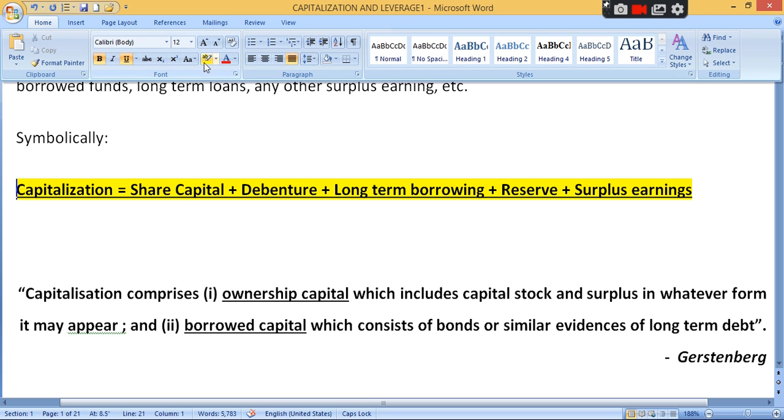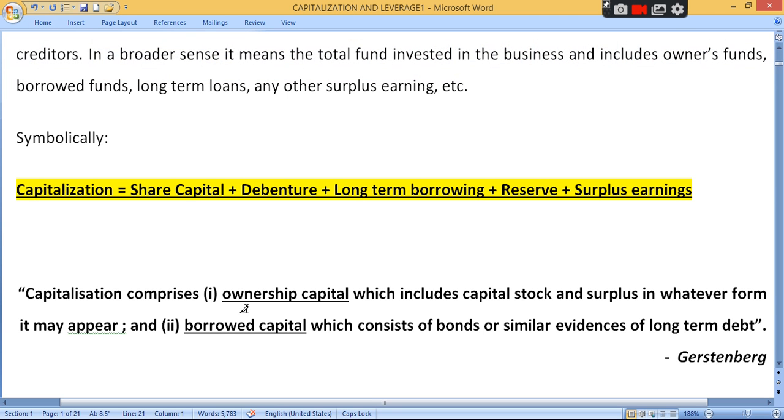So capital investment comprises two things: owner's capital, which includes capital stock and surplus in whatever form it may appear. Clear? Ownership capital means equity share, preference share, reserve and surplus. Clear? Borrowed capital includes bonds and similar evidence of long-term debt. So capitalization includes two parts, that is owner's fund and borrowed fund.